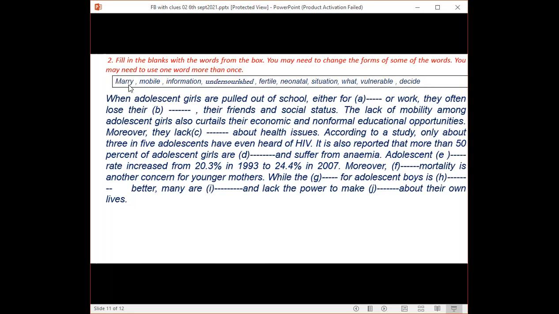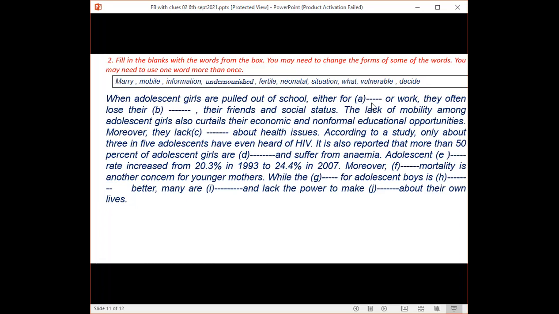Some of the words should be changed to use in their correct form to fill in the gap. When adolescent girls are pulled out of school, they either for dash or work. Which word have you used here, Jubair?